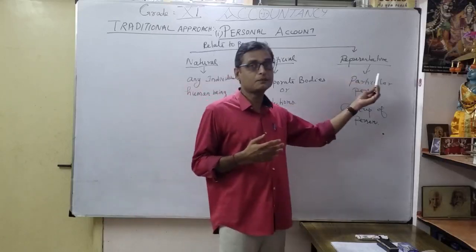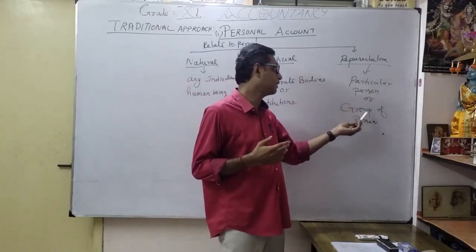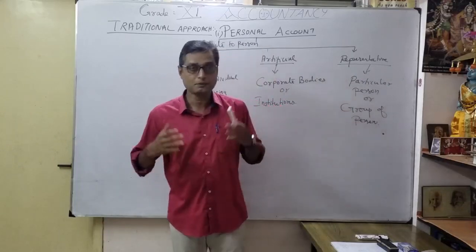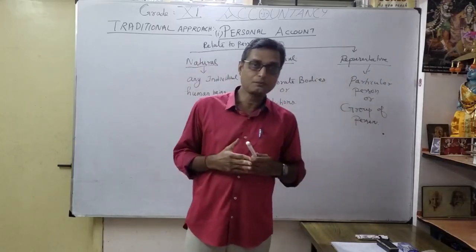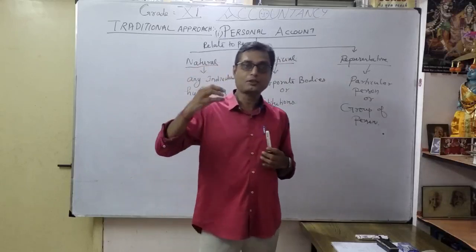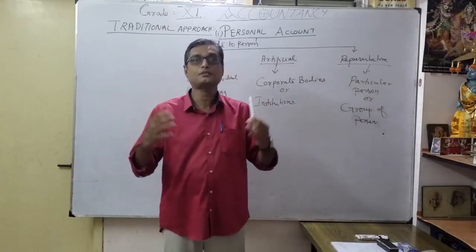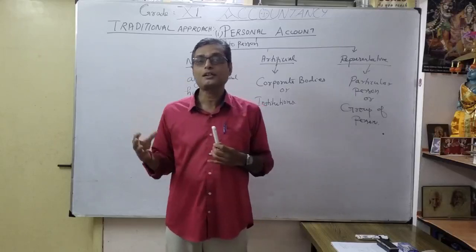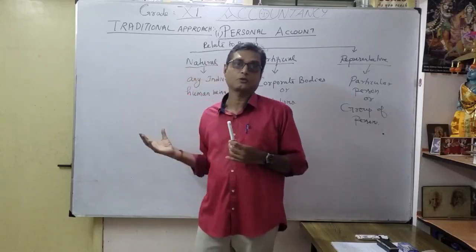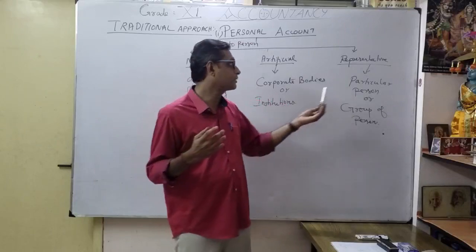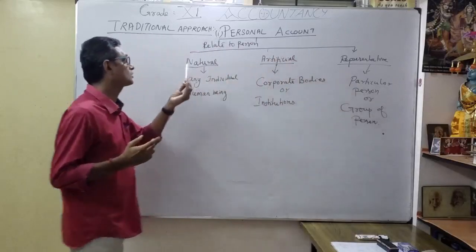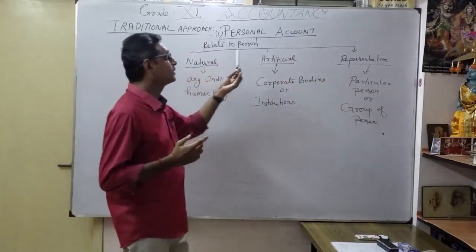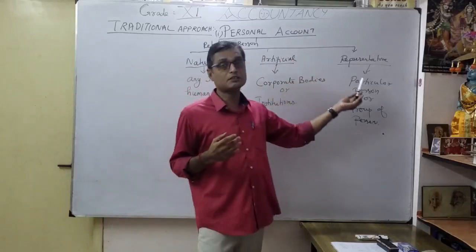Then the representative personal account is a particular person or group of persons. I'll explain what a particular person means. Suppose a person brings capital. That particular person's capital is called what? He is a representative of the business, correct? Suppose Krishna brings the capital, so Krishna's capital account. So Krishna is a representative personal account, correct? Understood? That's natural personal account, artificial personal account, and representative personal account.